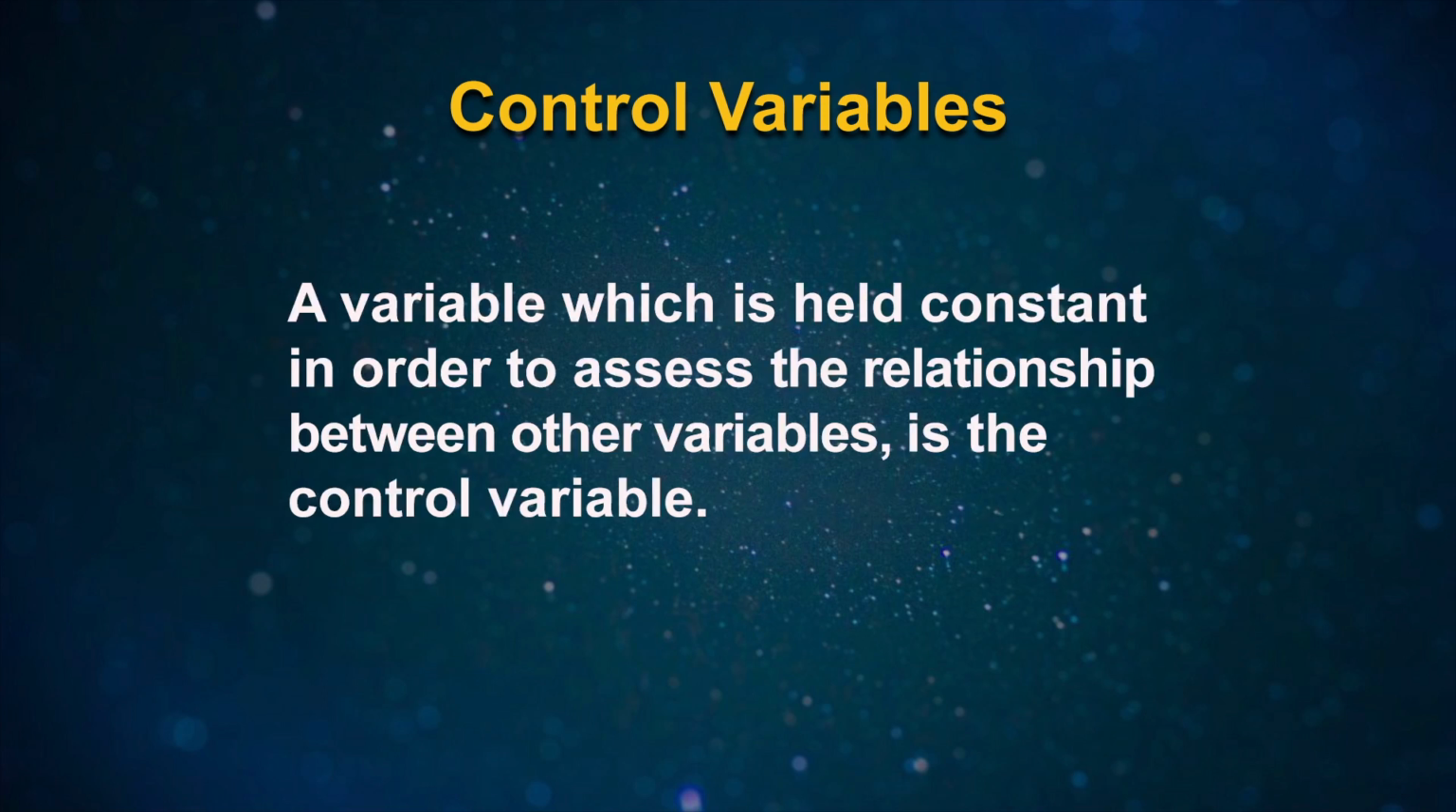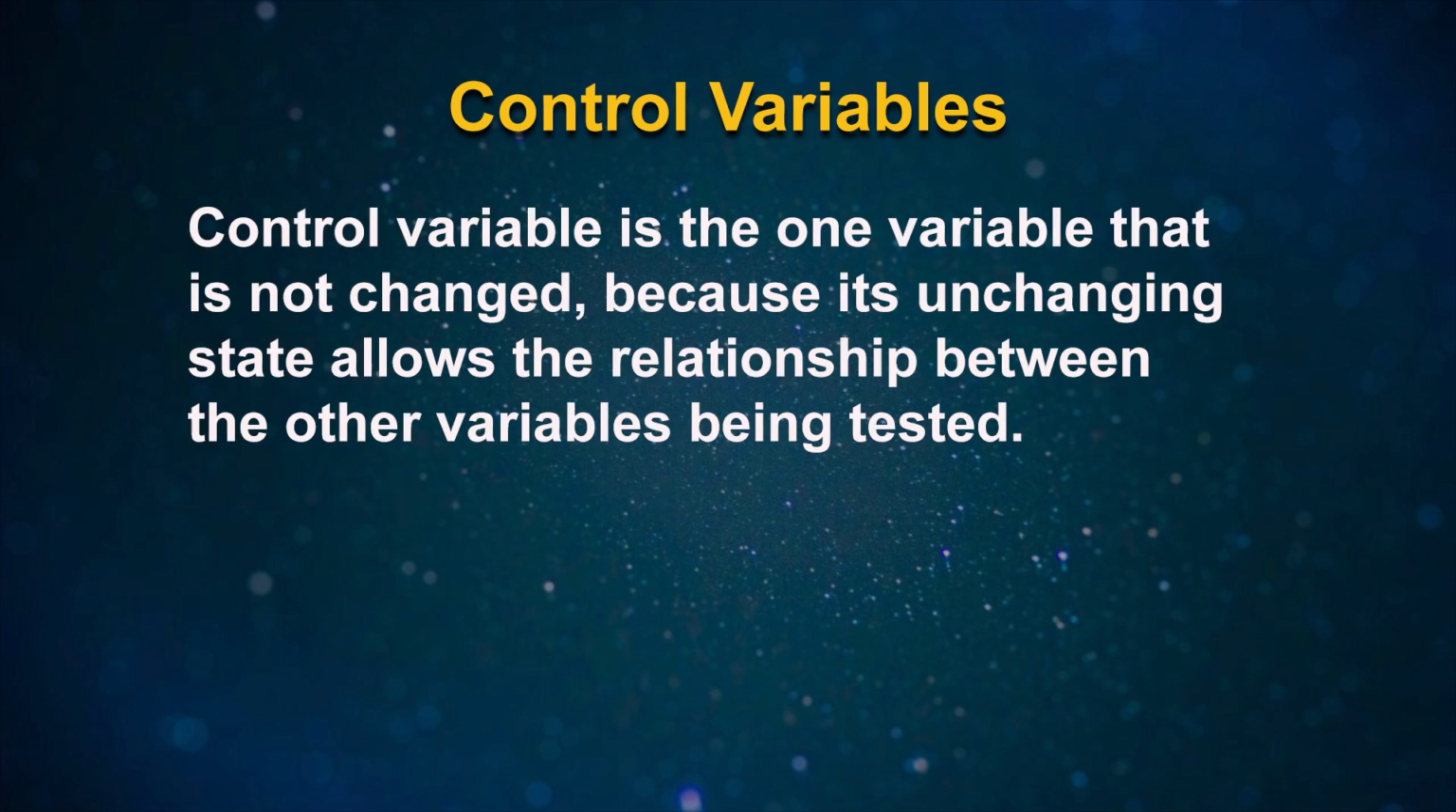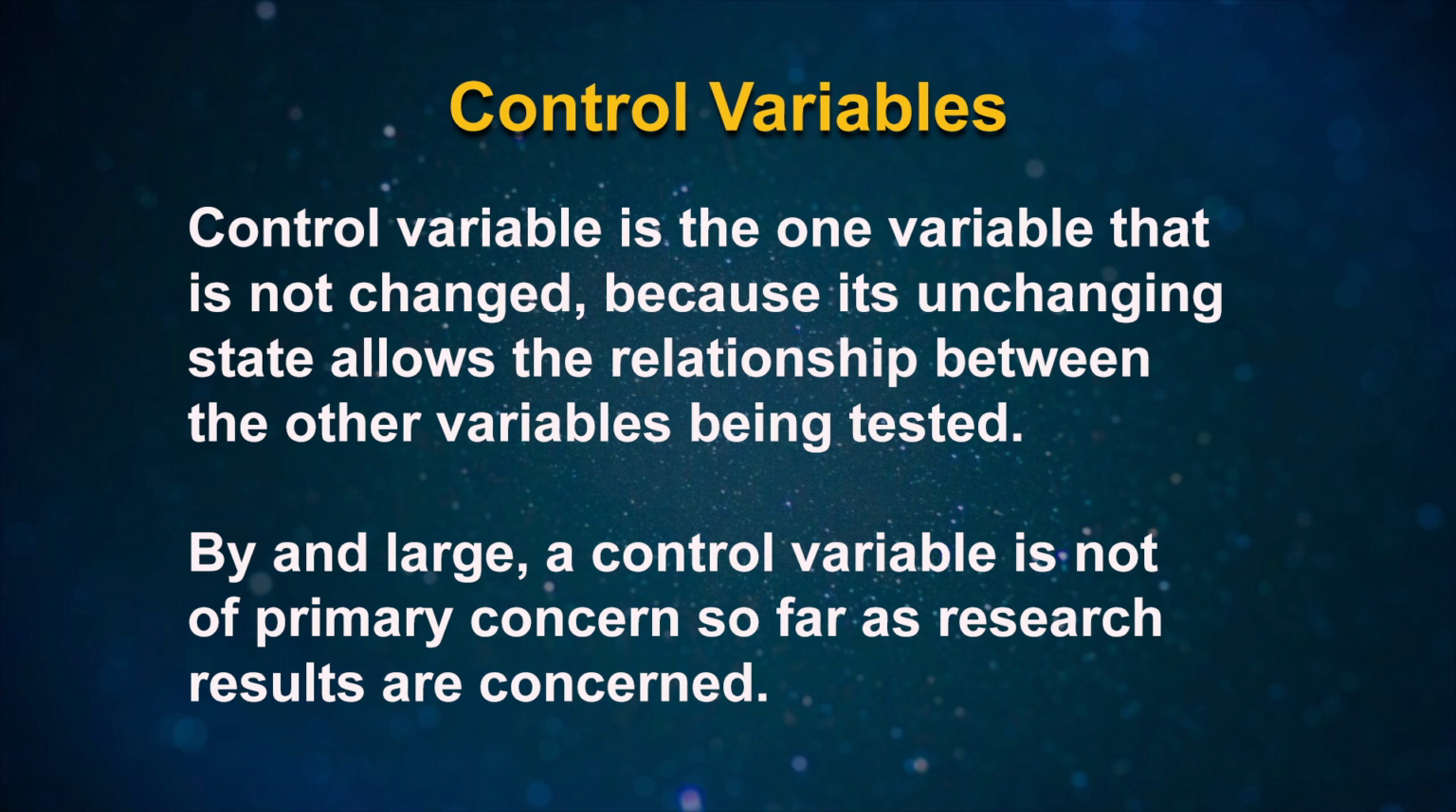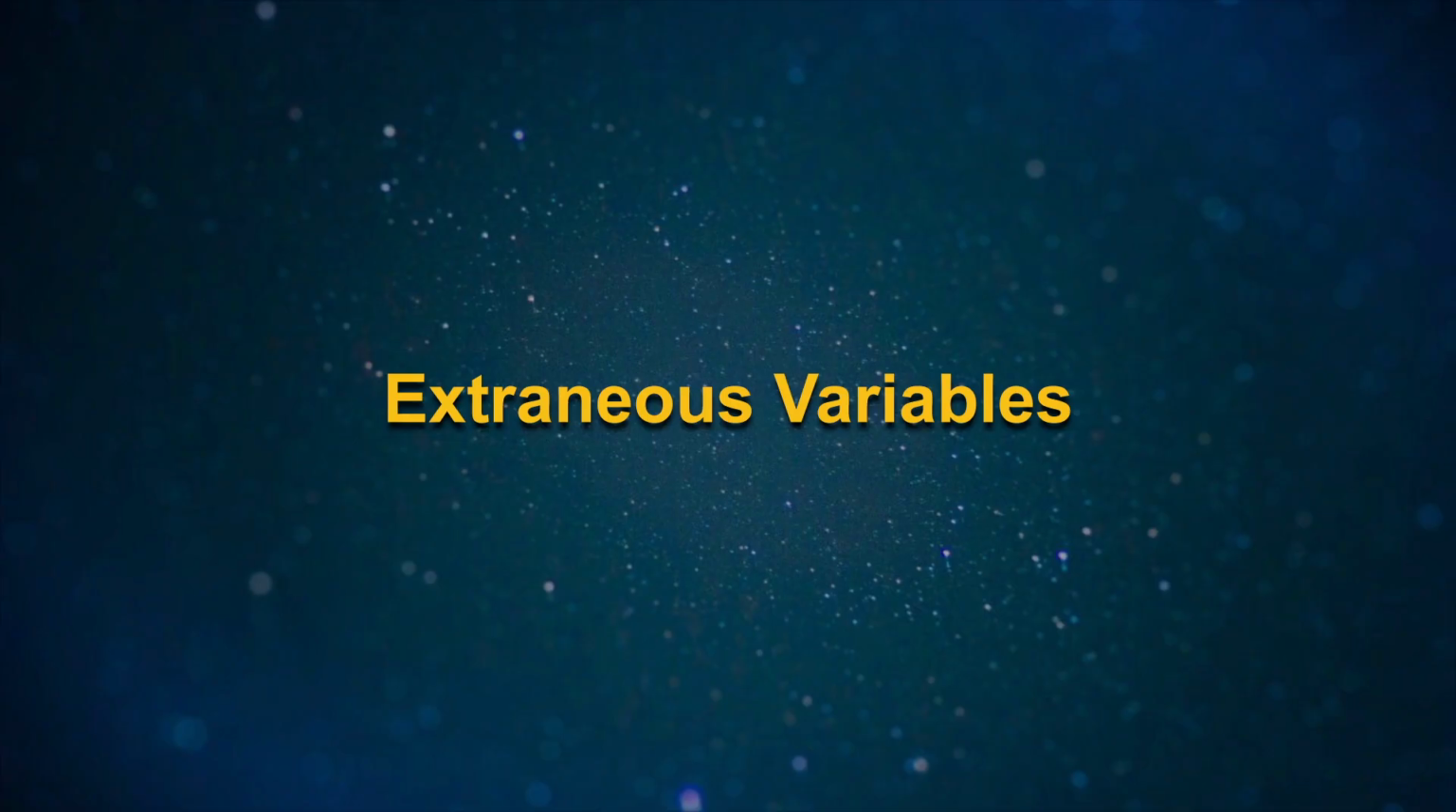That means a variable which is held constant in order to assess the relationship between other variables is the control variable. In other words, a control variable is one variable that is not changed because its unchanging state allows the relationship between the other variables being tested. By and large, a control variable is not of primary concern so far as research results are concerned. Any change in a control variable would invalidate the correlation between dependent variables.